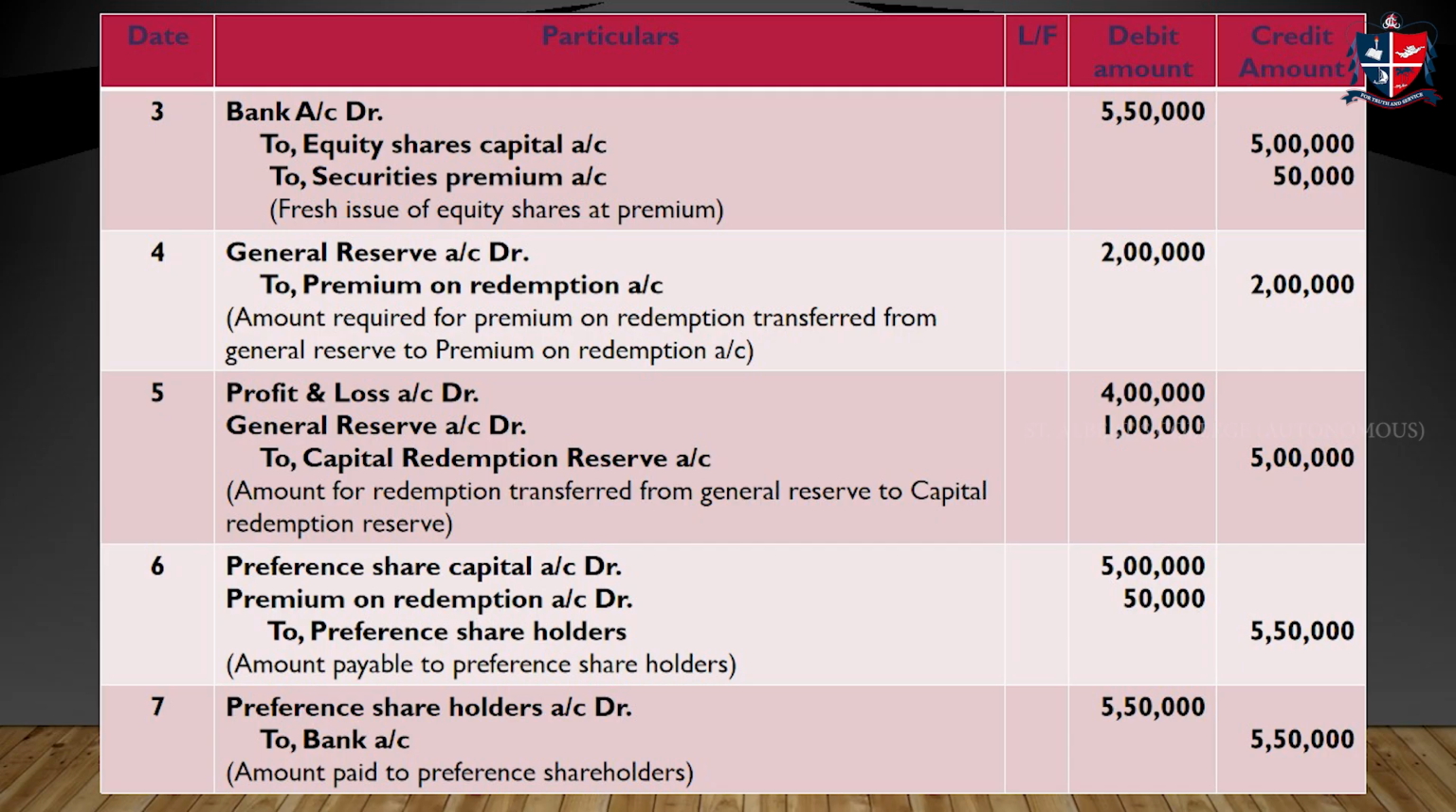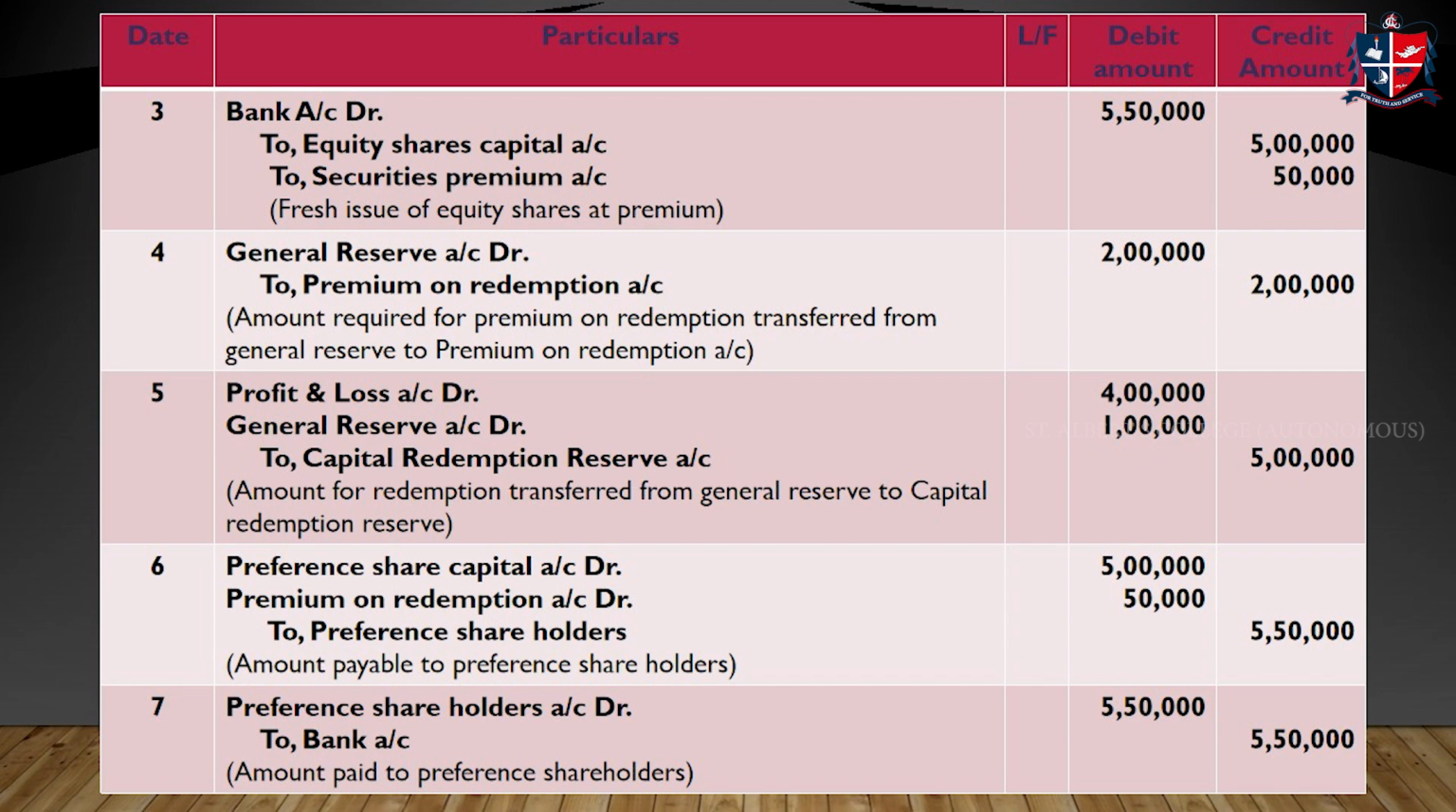Next one, the premium for redemption is taken from general reserve. That is 2 lakh. So the journal entry will be general reserve account debit to premium on redemption account. Next one, the amount taken from profit and loss account and general reserve for redemption purpose. So such amount should be transferred to capital redemption reserve account. So the journal entry will be profit and loss account debit, general reserve account debit to capital redemption reserve. Amounts are here. And we have already calculated this amount earlier in our working note.